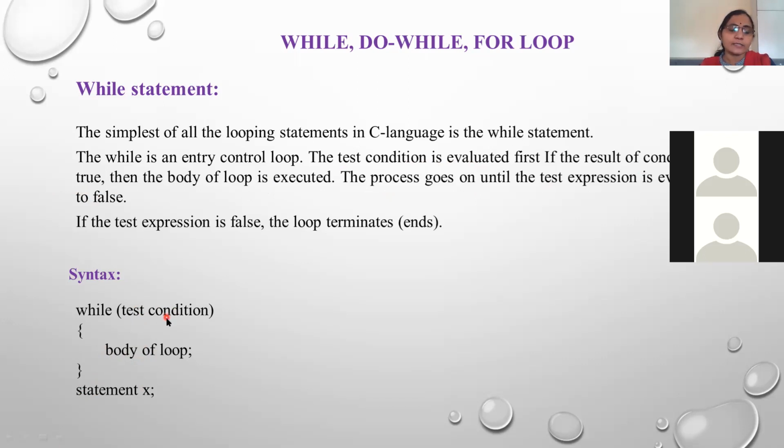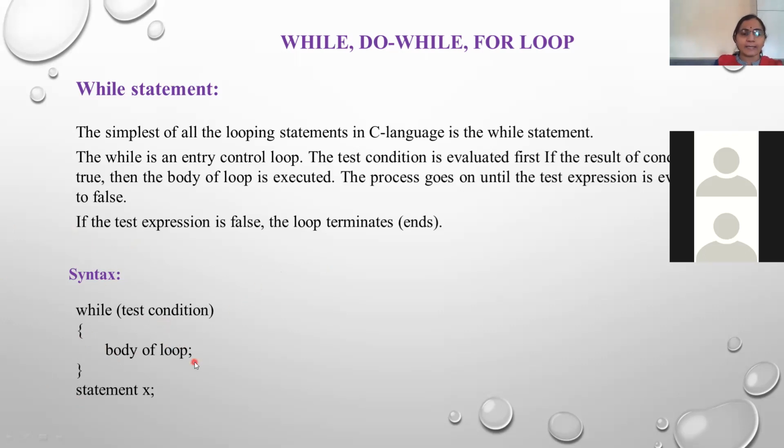When you get the result of test condition is true, then the body of loop will be evaluated. If the result becomes false, then the program control is out of the while loop, and the statement which is present just below the while statement, that will be executed. So this is the work of while statement. Once the test expression or the test condition becomes false, then loop terminates.